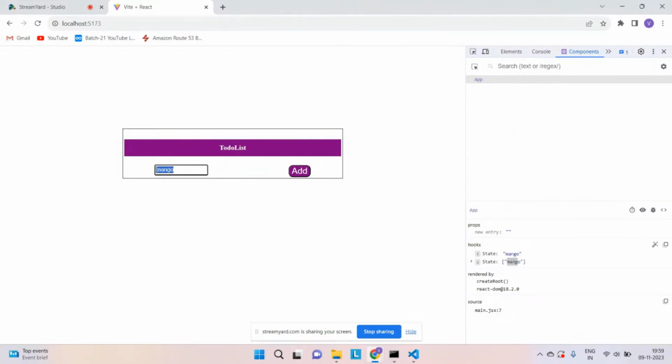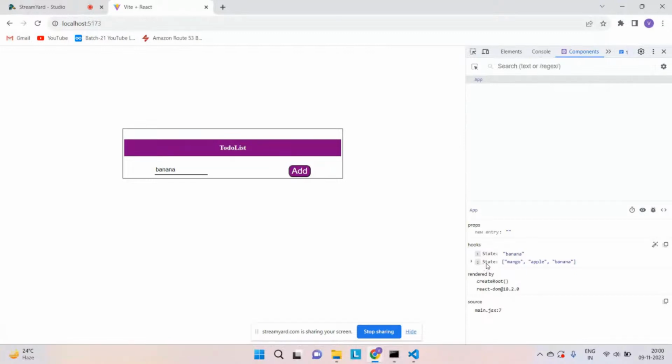As soon as I change it to apple and click on the add button, see, apple is getting added into my array. So my array size goes on increasing. If I write, let's say, banana, all these things will be getting added into my second state.